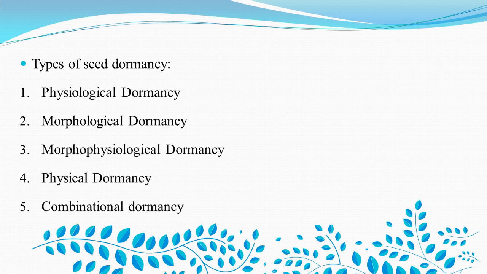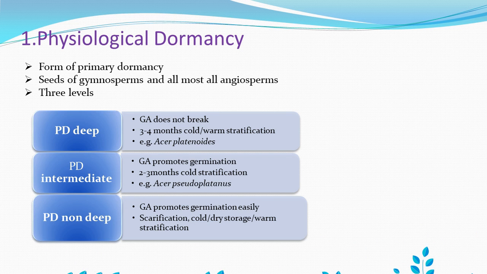The first group is physiological dormancy, the second is morphological dormancy, the third is morphophysiological dormancy, the fourth is physical dormancy, and the fifth is combinational dormancy. Now we will see each type of seed dormancy one by one. First of all, we will see physiological dormancy.